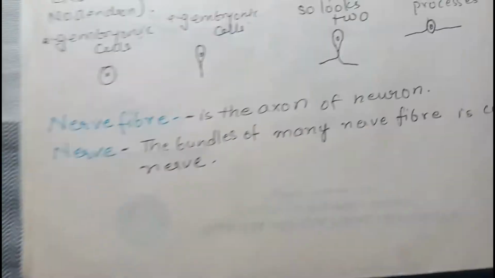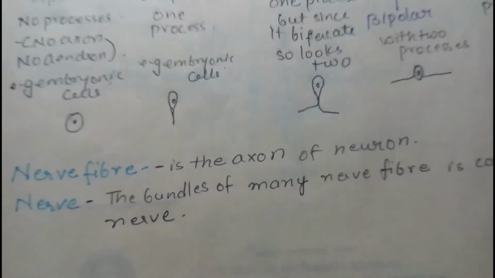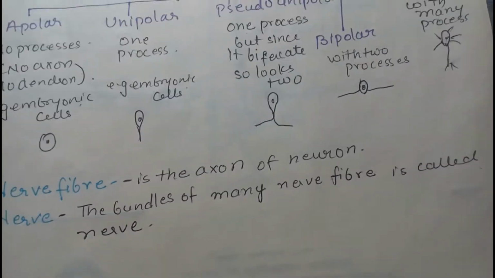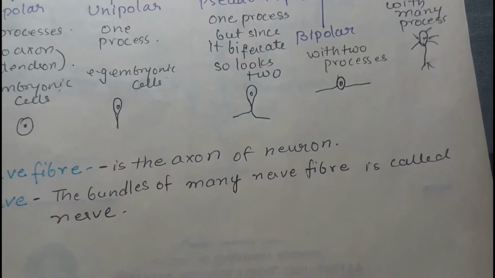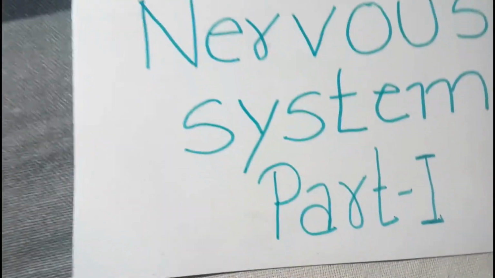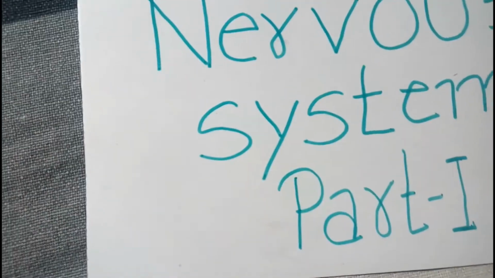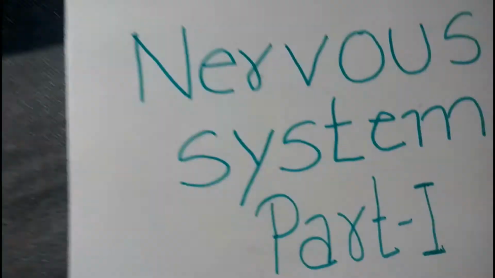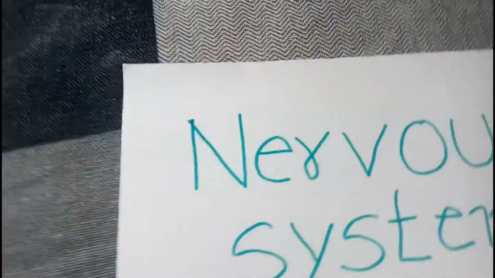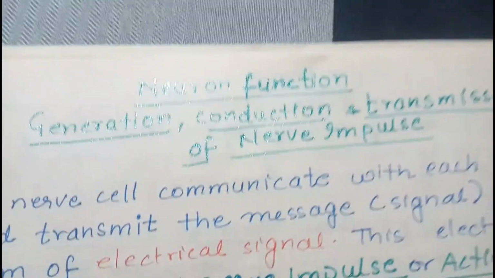Now what is a nerve fiber? It is the axon of a neuron. A nerve means a bundle of many nerve fibers. So it represents the nerves. Whenever these terms come, you should be clear what we are talking about when we are talking about the nerves. Now let's talk about the functions of neurons.